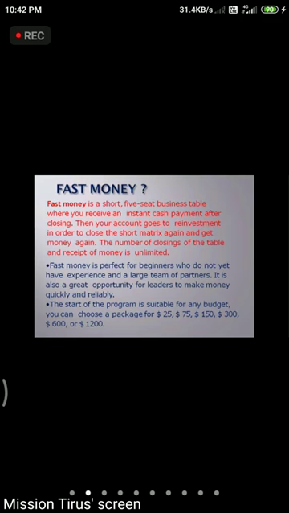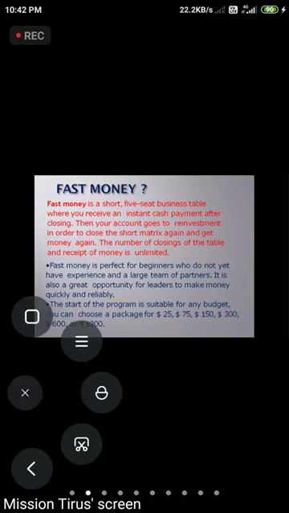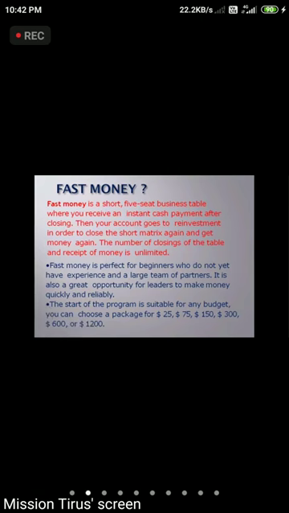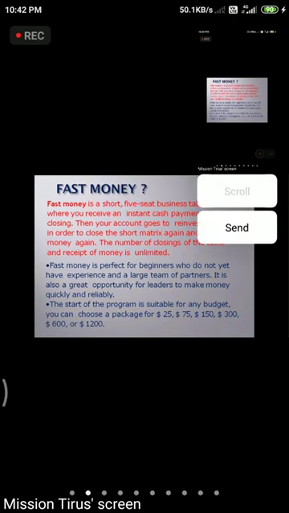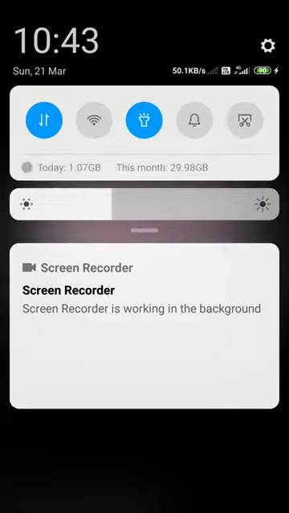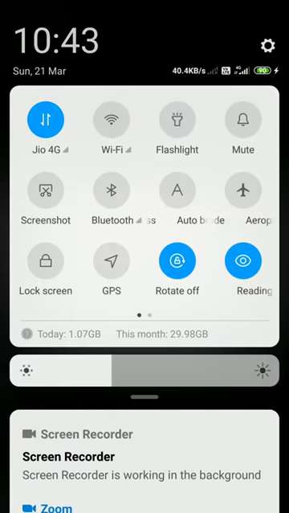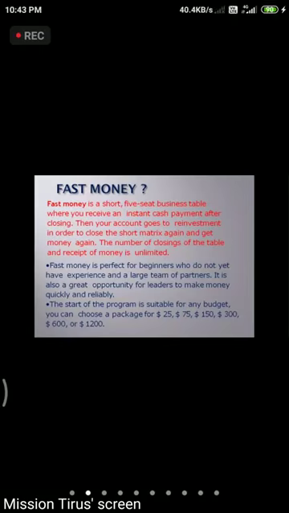That one was about the easy license, about the starting of the easy license, which we have discussed before. And this is one more new income opportunity the company is giving us. Through that we can earn extra income from here, and the income opportunity is fast income. Fast income is the short, 5-seat business table where we can receive instant cash payment after closing.